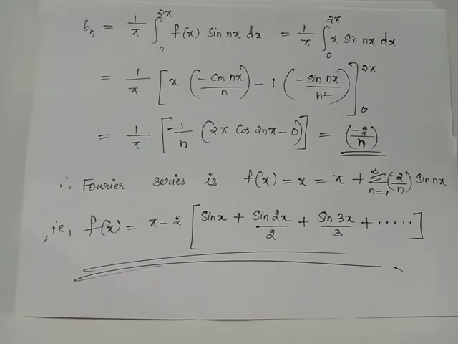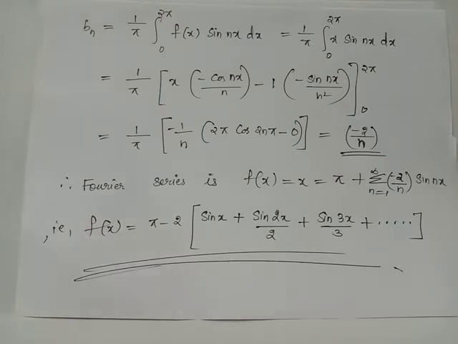We have bn equals 1 by pi times integral 0 to 2 pi f of x sin nx dx, which is the standard formula to evaluate bn. Here we have f of x equals x. Thus we have bn equals 1 by pi times integral 0 to 2 pi x sin nx dx. Here again we will make use of integration by parts.